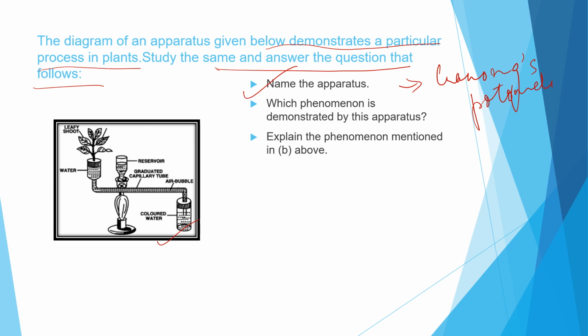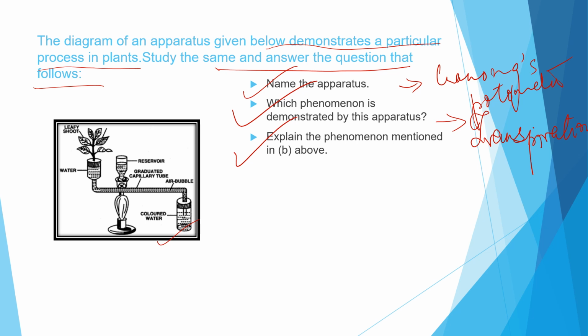And name the phenomenon being demonstrated in this apparatus. This is transpiration. This is very important for you all, please go through it. In the last question, they ask you to explain the phenomenon happening in this experiment. In brief you are supposed to explain how it shows the volume of water uptake by the plant during transpiration, using this potometer method.